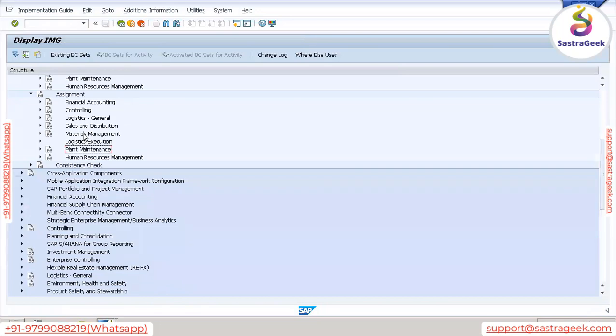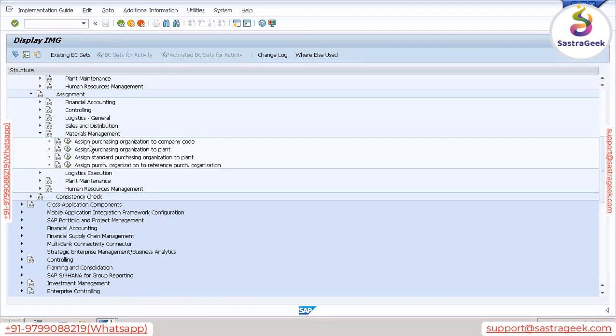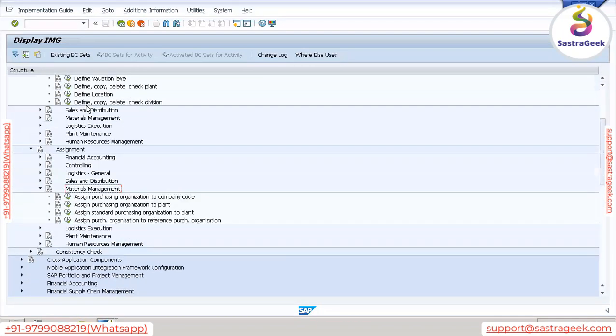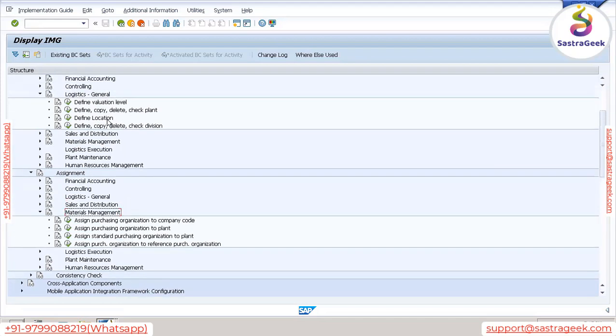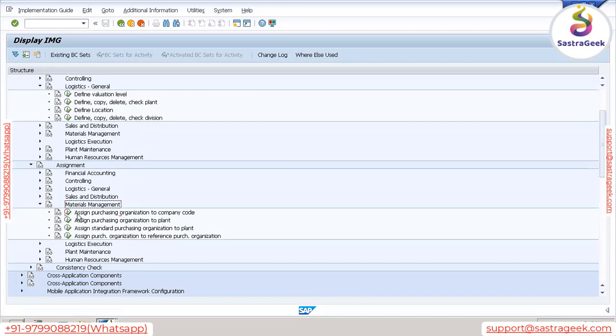Next is under materials management. In definition, we just defined the storage location. Here we do not need to assign anything, because here itself we have assigned our storage location, because we defined the storage location within a plant. So the mapping is already done there. So no need to perform any activity under this materials management.